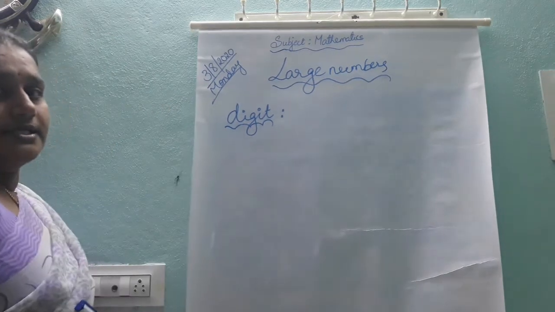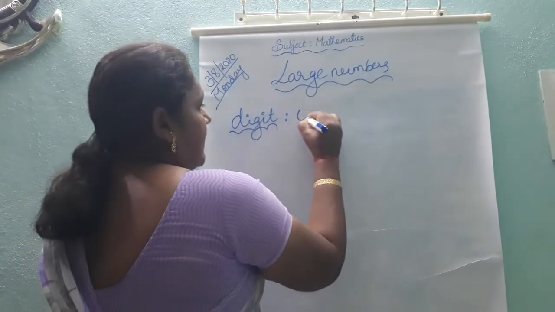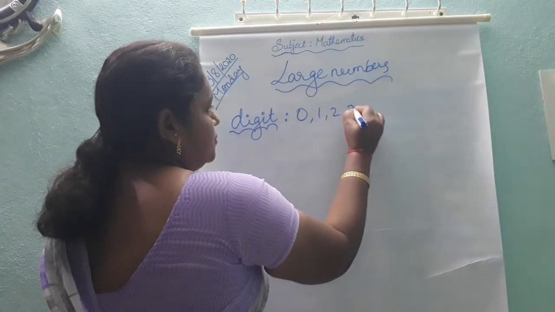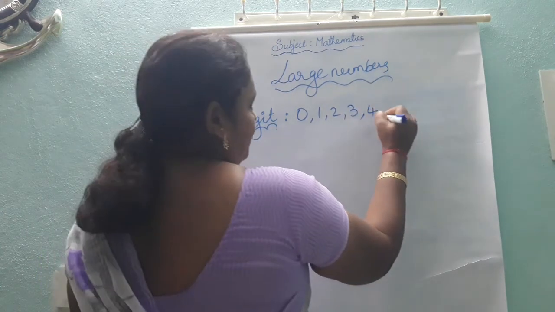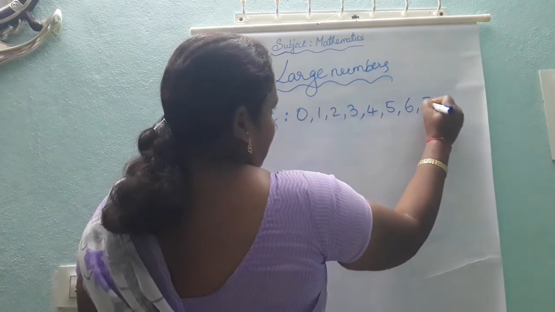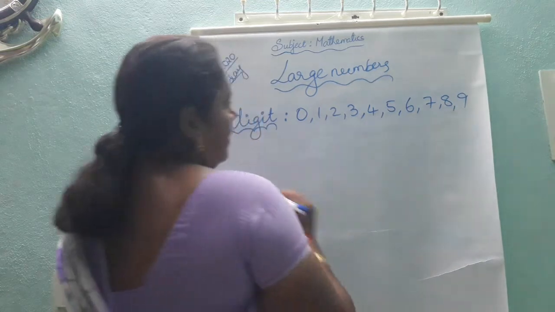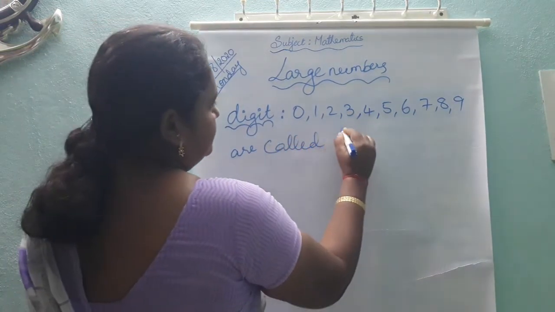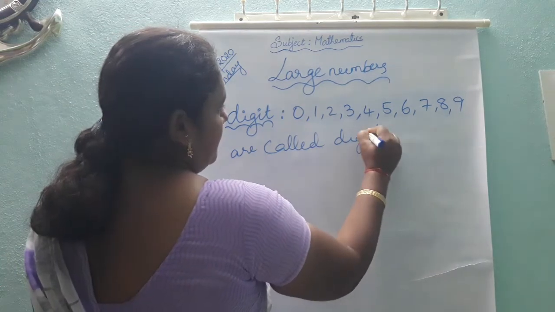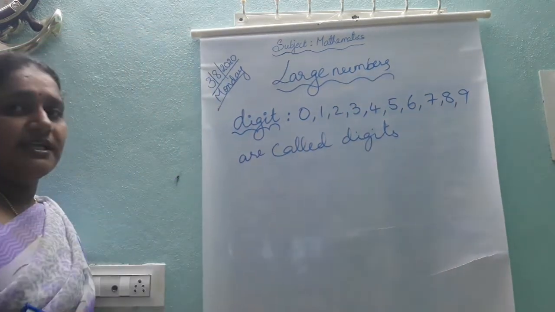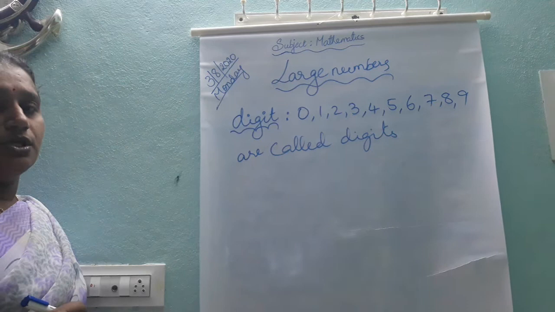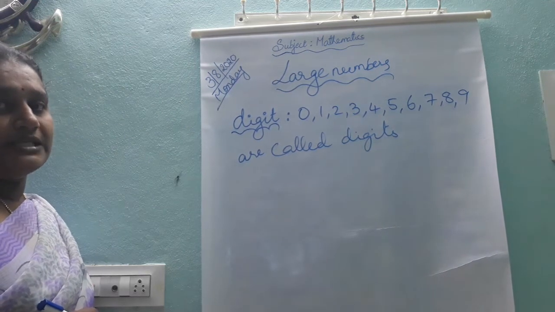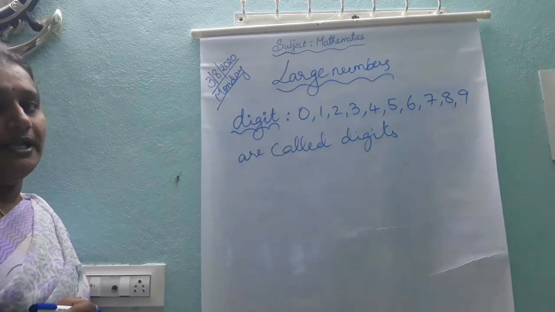What are digits, children? The numbers 0, 1, 2, 3, 4, 5, 6, 7, 8, 9. These are called digits.